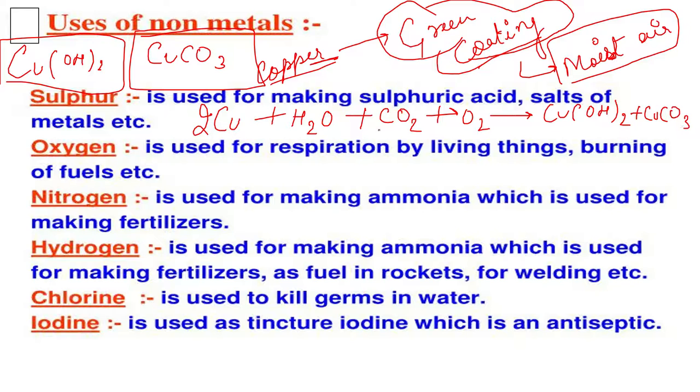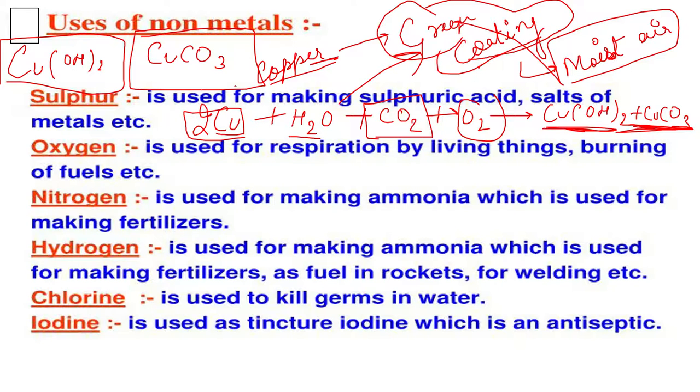So this is the formula of this green coating. When the copper gets exposed to water, CO2, that is carbon dioxide, and oxygen, then it forms copper hydroxide and copper carbonate, due to which the green coating comes.